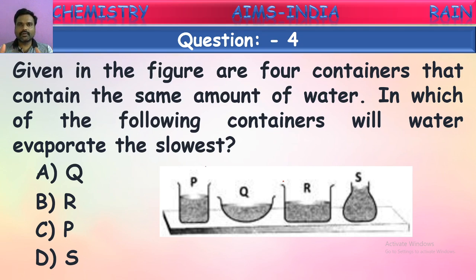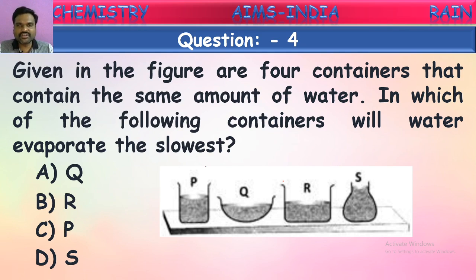So the container which has more open surface, from that more water vapor will go off in the evaporation process. The container which has a narrow opening or narrow open surface, from that only a small quantity of water will be converted into vapor form by the process called evaporation.